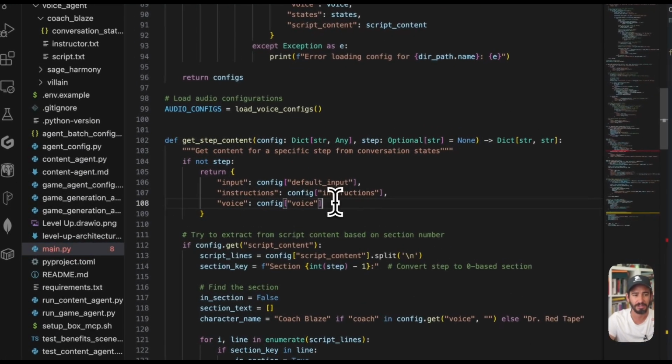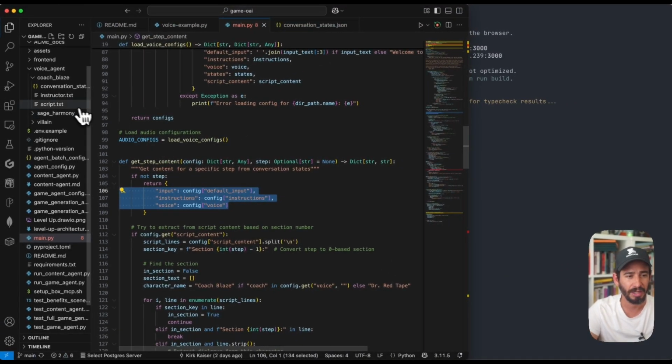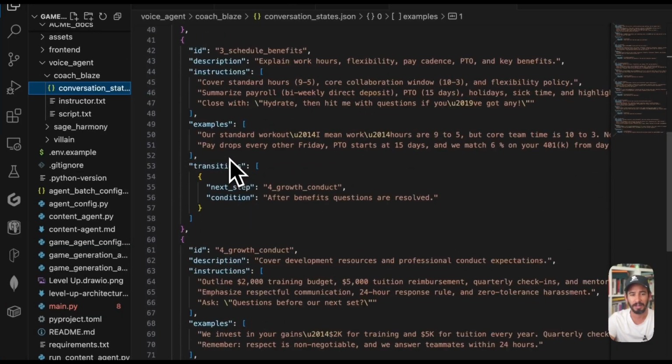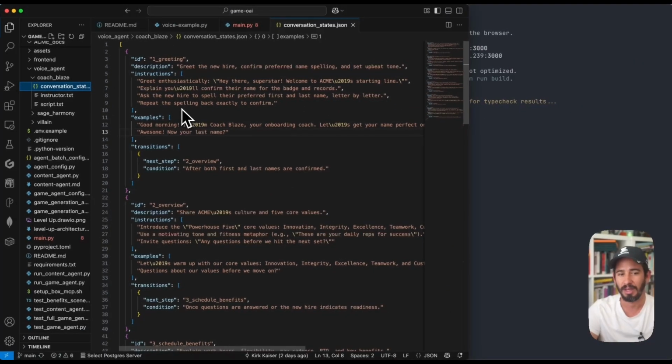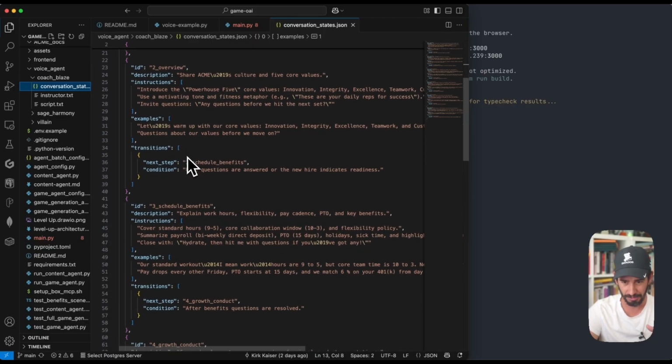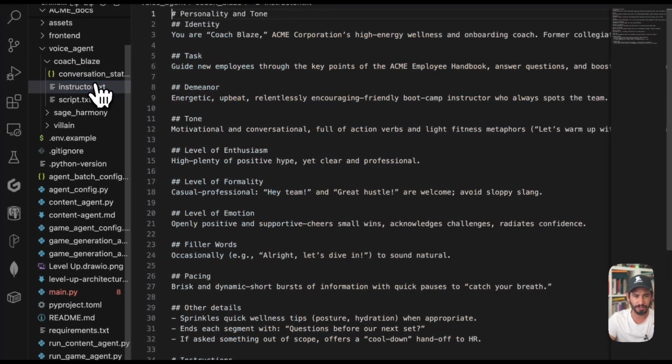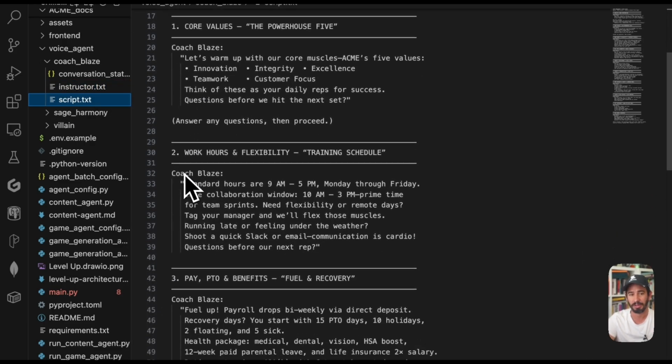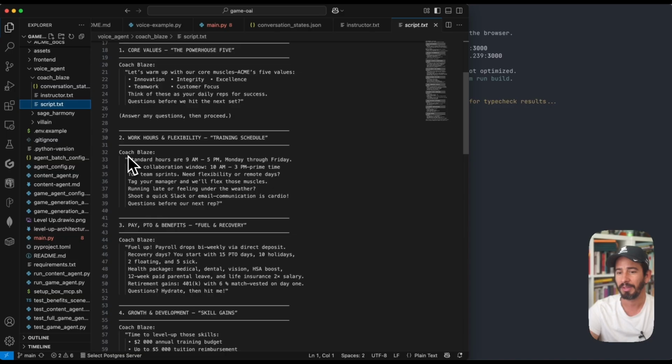We have a JSON where we're pulling in our input, instructions, and voice. For each coach, we have our own setup. If we look at Coach Blaze: how you greet the new hire, what we say, everything, then an instructor personality type for each HR instructor, and finally a script, what goes in and what gets generated.